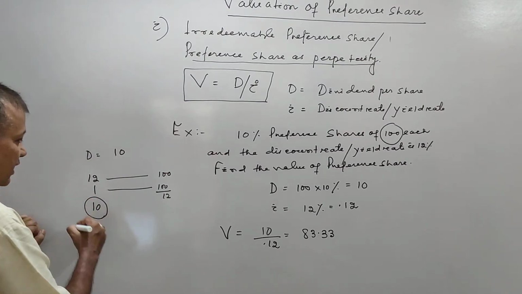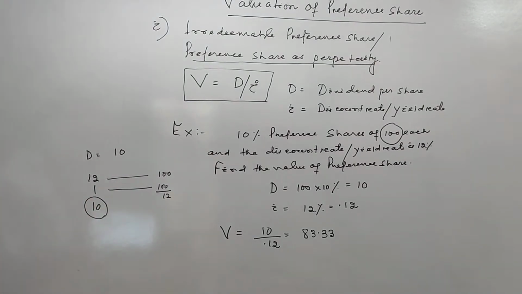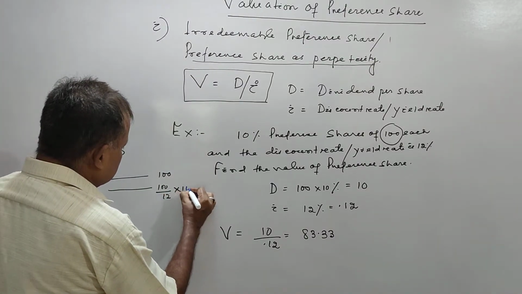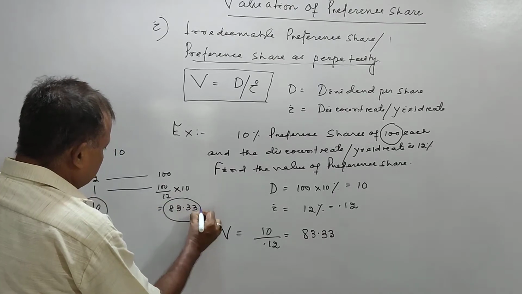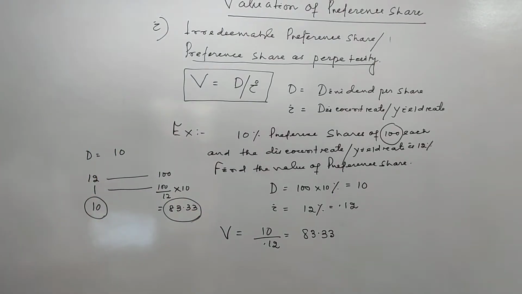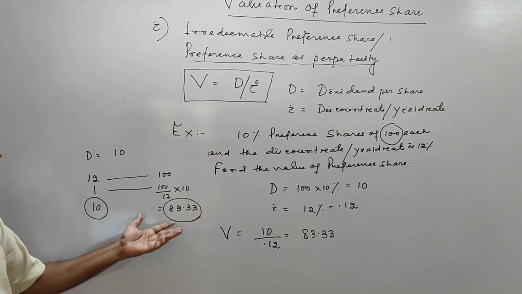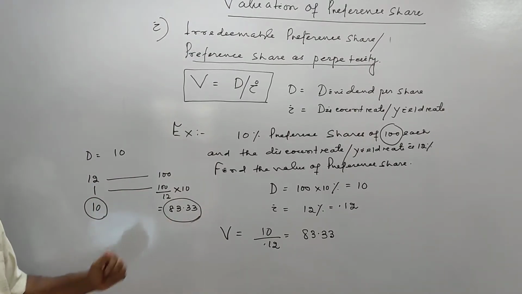If I want to get 10 rupee return, only 10 rupees return, then how much it is? That is 83.33. This is the concept background of the valuation of preference share.